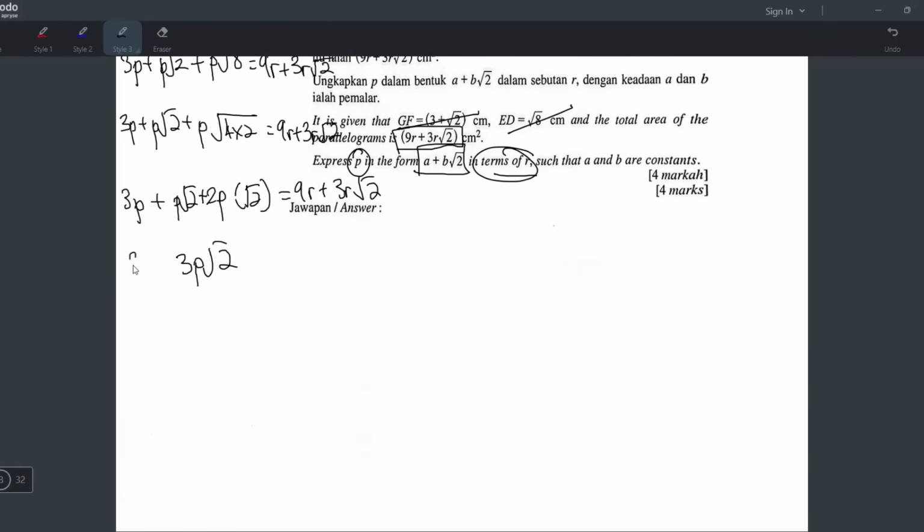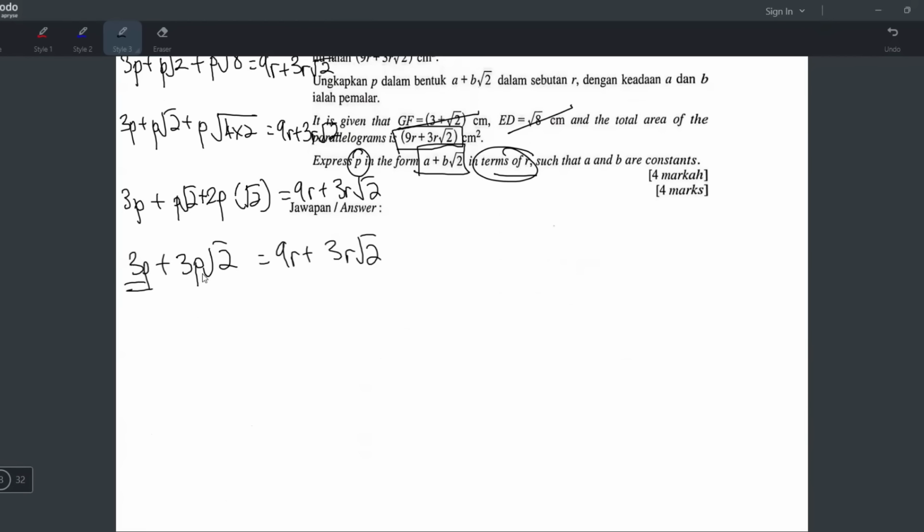Alright. Don't forget there's a 3P here. And then this one is 3R plus 3R square root 2. Okay, don't forget we are trying to find P. We're trying to find P. And yang 3P dengan 3P ni tambah tak boleh buat. Tak boleh buat sebab ini dia bukan similar surd. Yang ini ada square root 2 tapi ini tak ada square root 2. So macam mana saya nak cari P kan. So P kena single. Tapi sekarang P ada 2 kali.